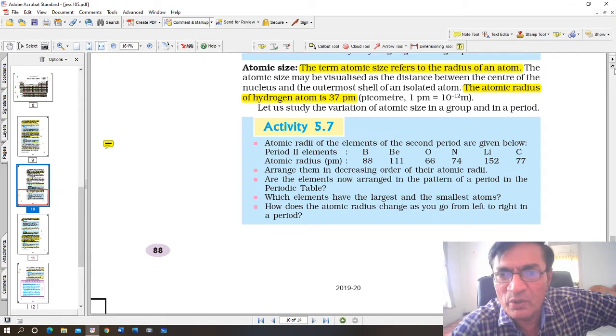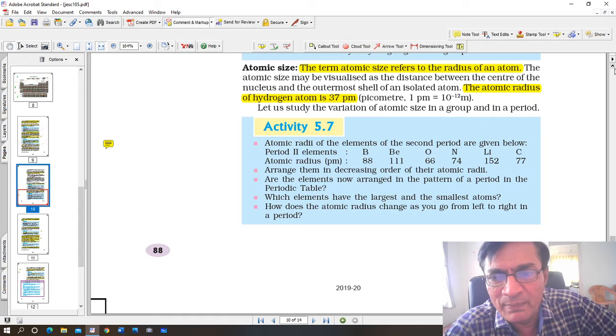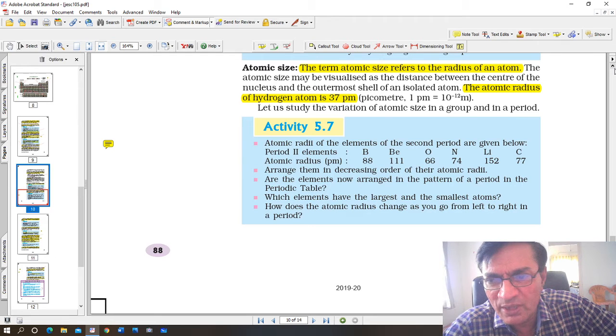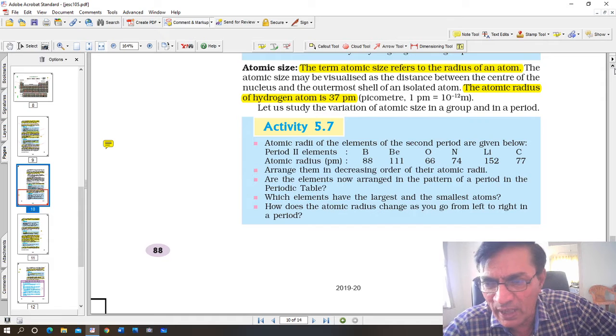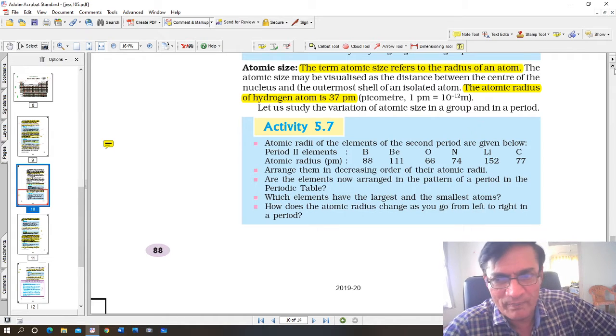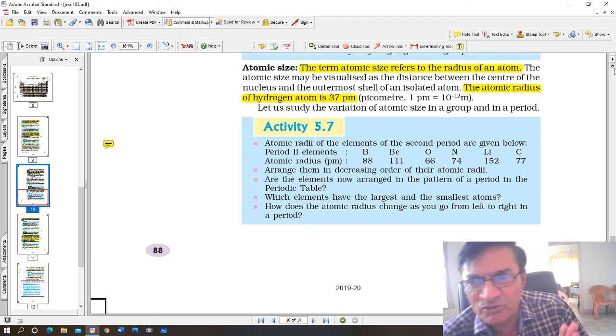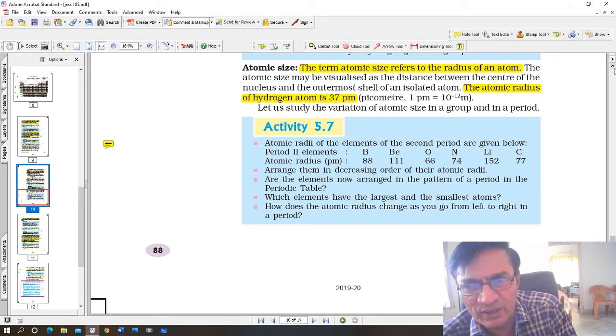See activity 5.7. Atomic radii of the elements of the second period are given below. Period 2 elements: boron, beryllium, oxygen, nitrogen, lithium, and carbon. Atomic radius in picometers: 88, 111, 66, 74, 152, 77, and so on. You can see there is a general downward trend. Arrange them in decreasing order of their atomic radii.